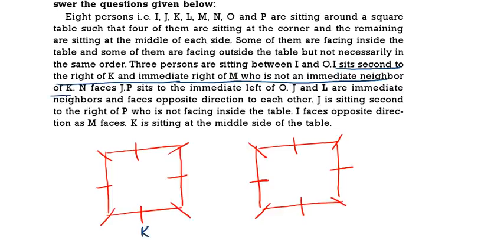So first write down K and I am taking K plus, that means facing the center. I is sitting second to the right of K. Here I am writing I. Here I am writing K facing away the center. Here I am writing I.